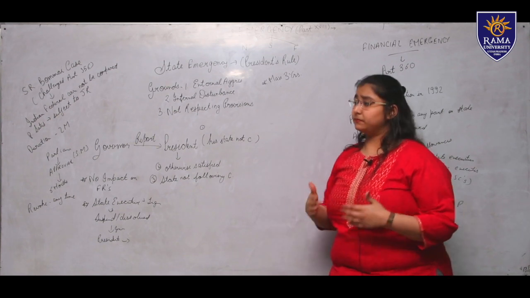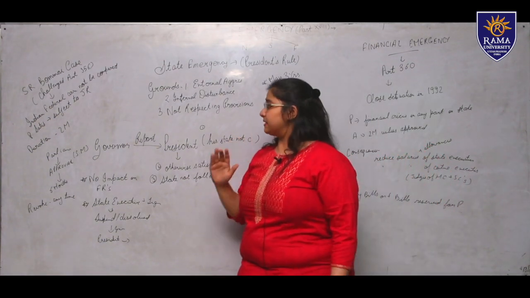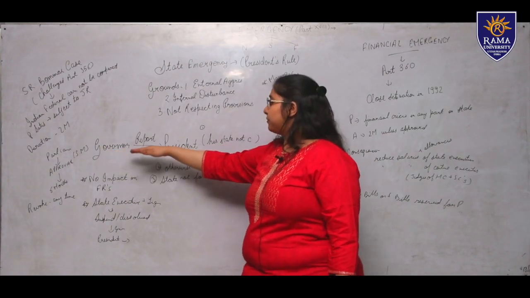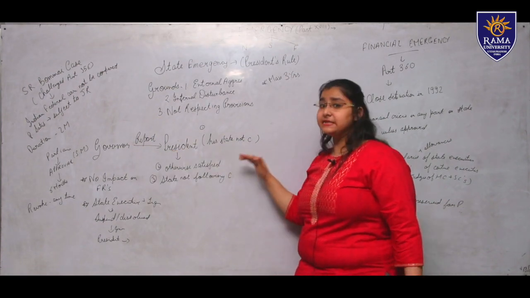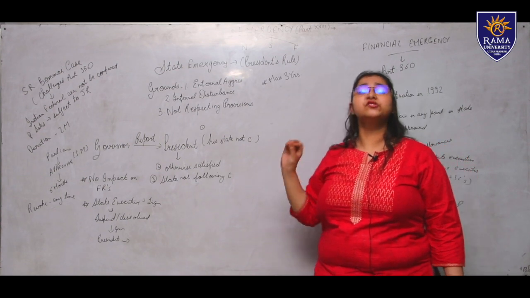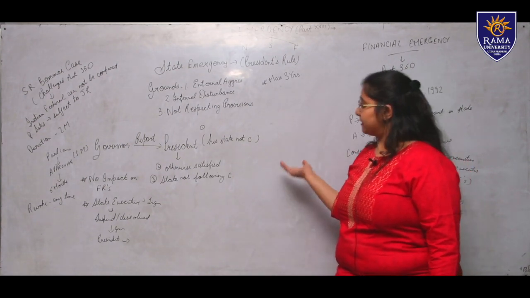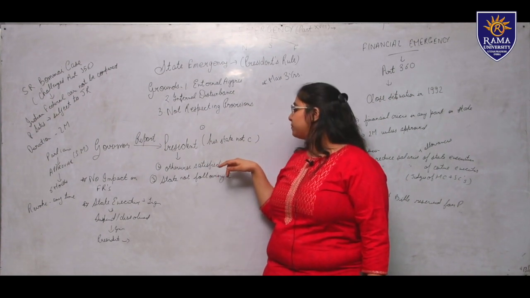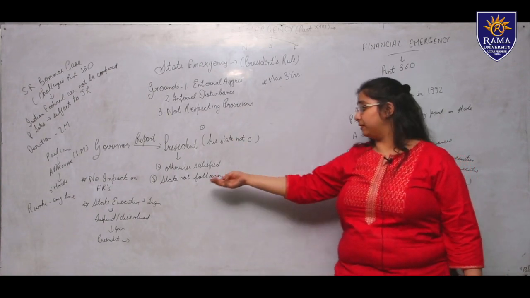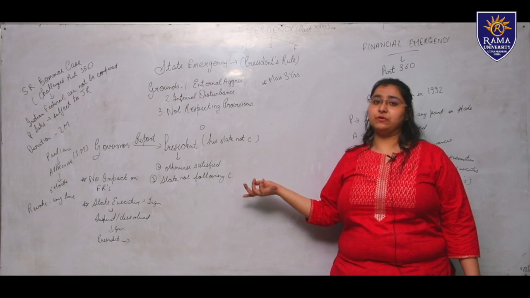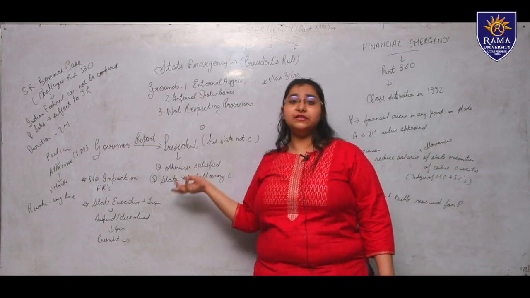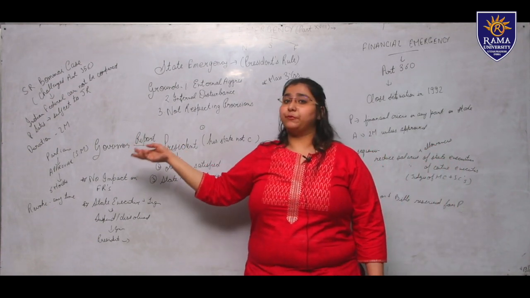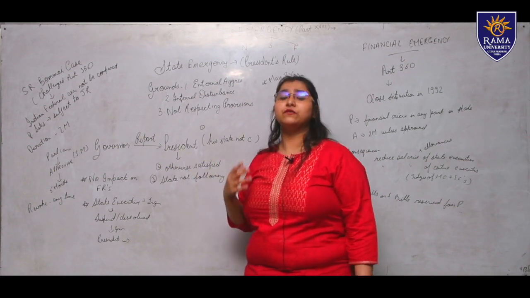How is this emergency proclaimed? The President proclaims this emergency on the report of the governor. If the governor submits a report to the President stating that the state is not working according to the provisions of the Constitution, or if the President is satisfied that the state is not working according to the constitutional provisions, or if the state is not following those constitutional provisions, in any of these cases, the President can proclaim emergency.